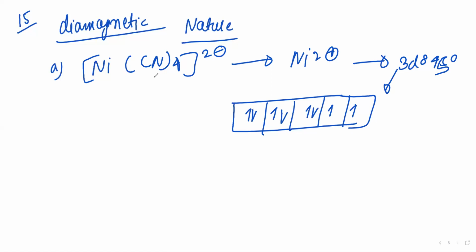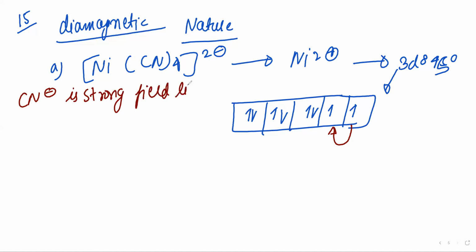And cyanide is a strong field ligand, so it will do the pairing, inner orbital pairing. So one electron will be coming here, right? CN minus is a strong field ligand, so it will do the pairing.